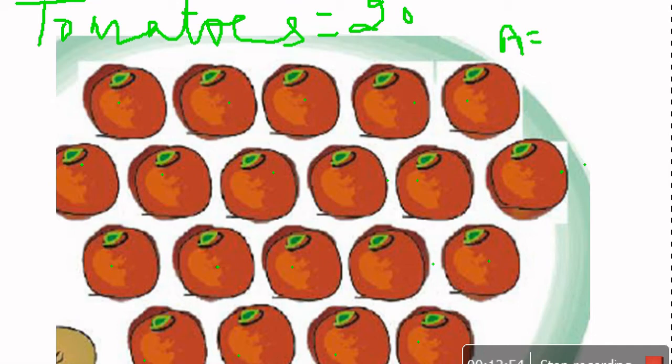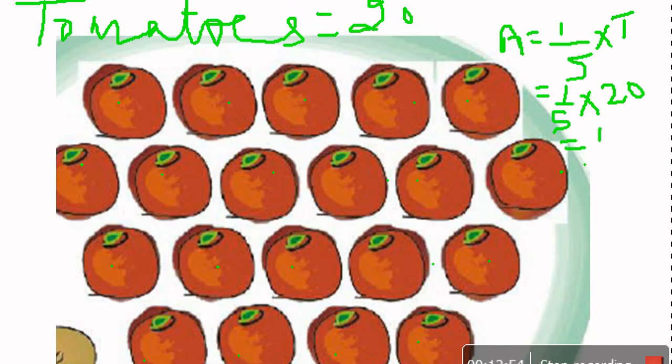Abu Bakr gets 1/5 of the tomatoes. So 1/5 into 20, 5 fours are 20. So Abu Bakr gets 4 tomatoes.